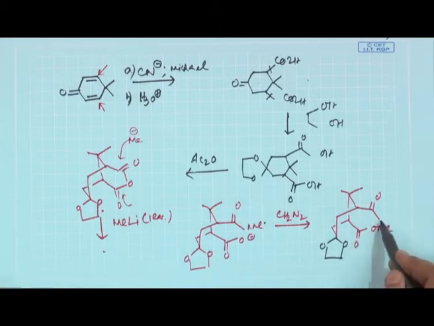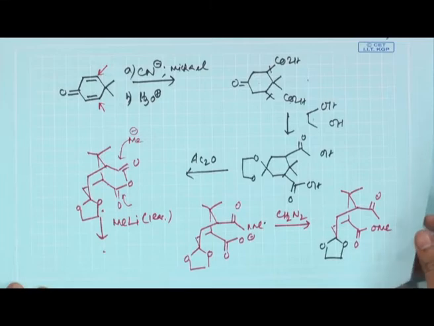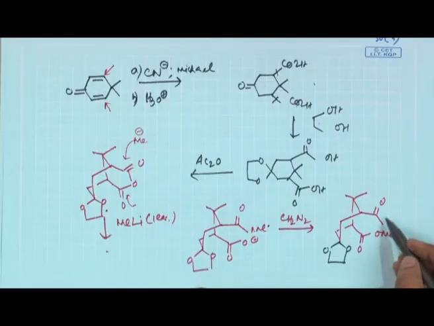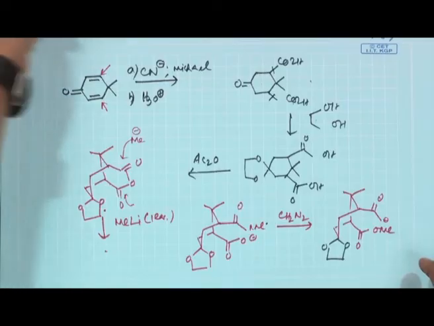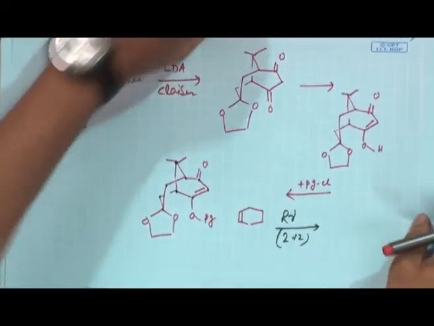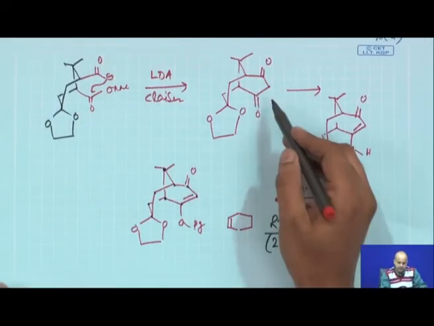Now, this carbonyl compound having an acidic hydrogen can undergo a simple Claisen kind of condensation. You put a minus here, it reacts with this to give you the diketone. Once this diketone is done, you can easily enolize it, and you can get the corresponding enol ether, which we have talked about earlier. So, once you have this diketone there.